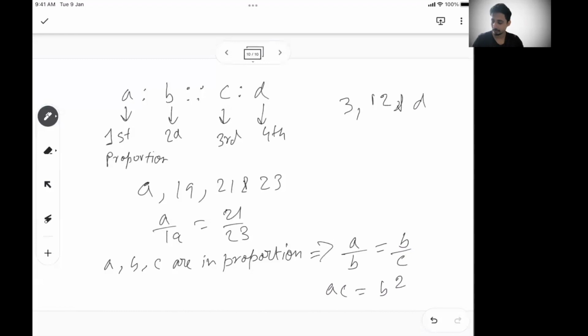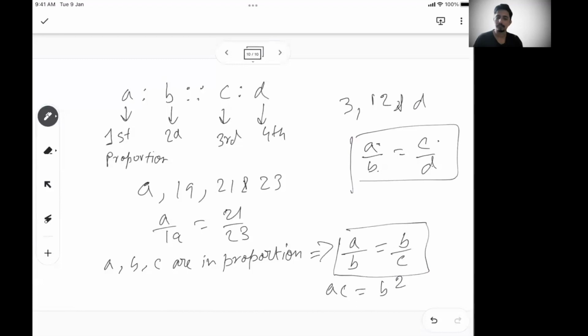So from proportion, we have learned two formulas. A by B equal to C by D: A and D are extremities, and their product should be equal to that of B and C, which are called means. So AD equals BC. This is one formula. The other formula is A by B equal to B by C, when there are three entities, A, B, and C. So these are the only two things you need to remember from proportion, nothing else.